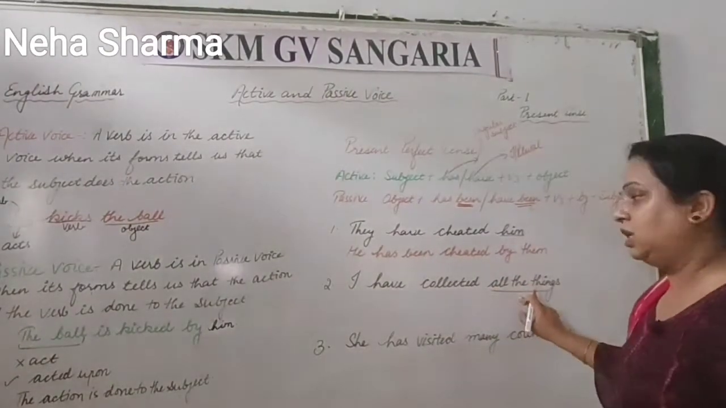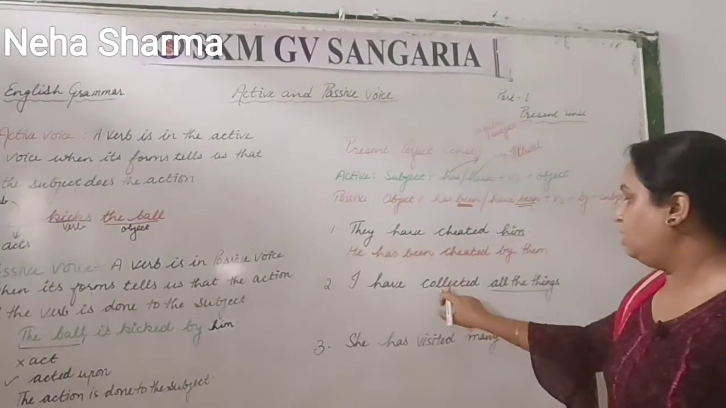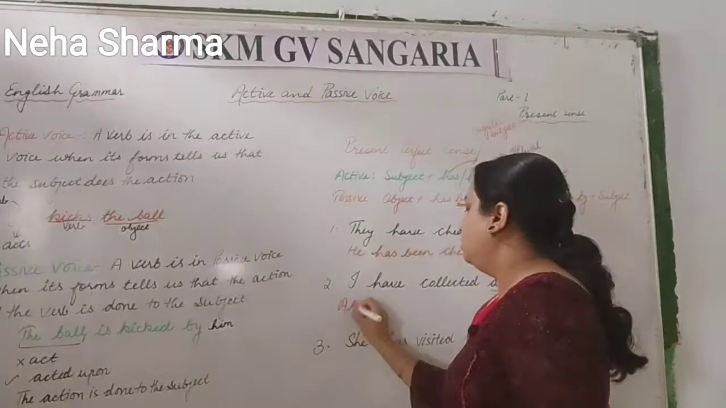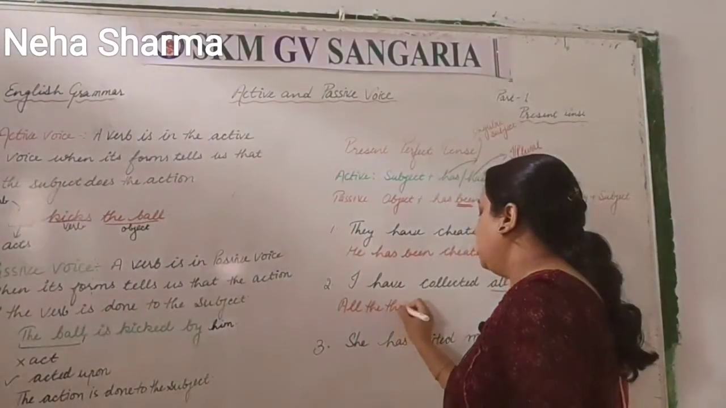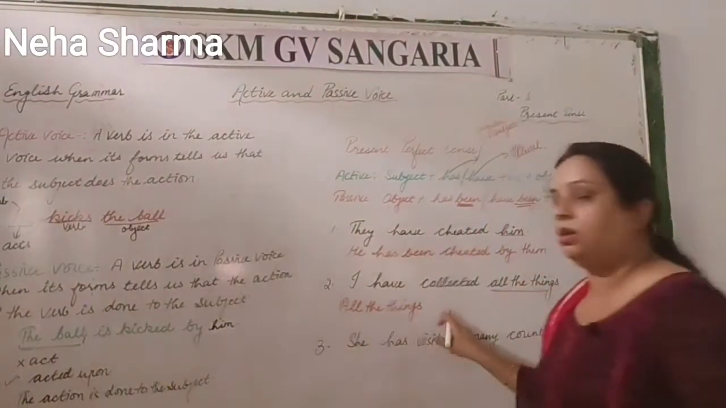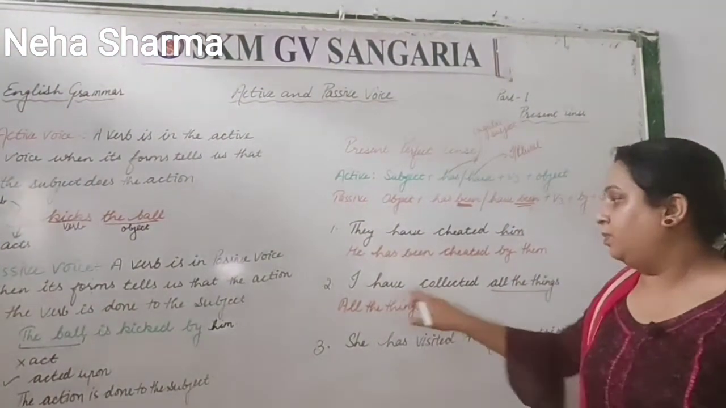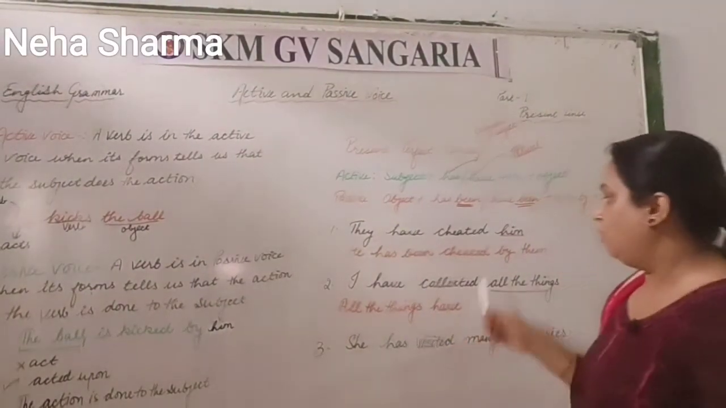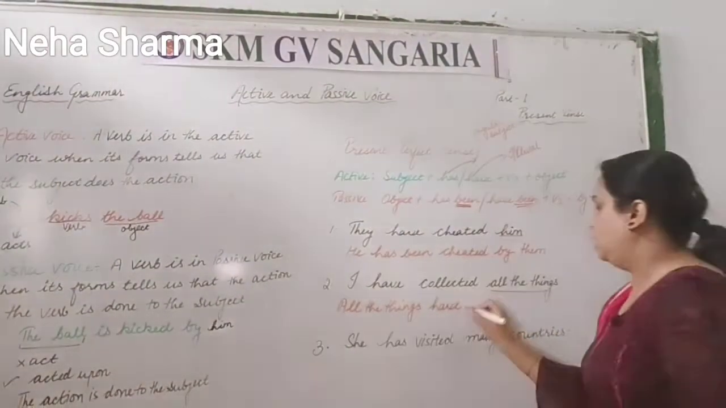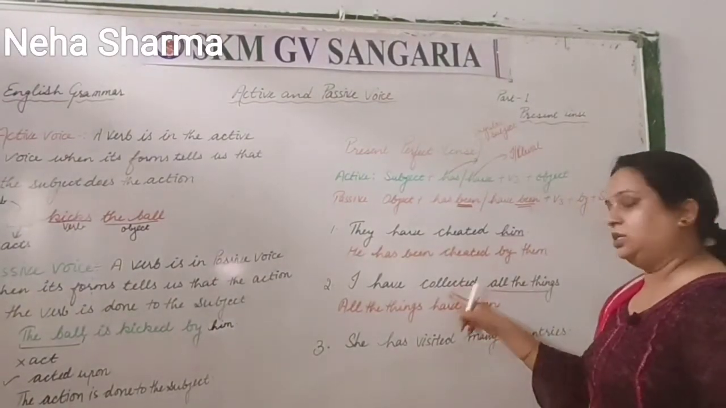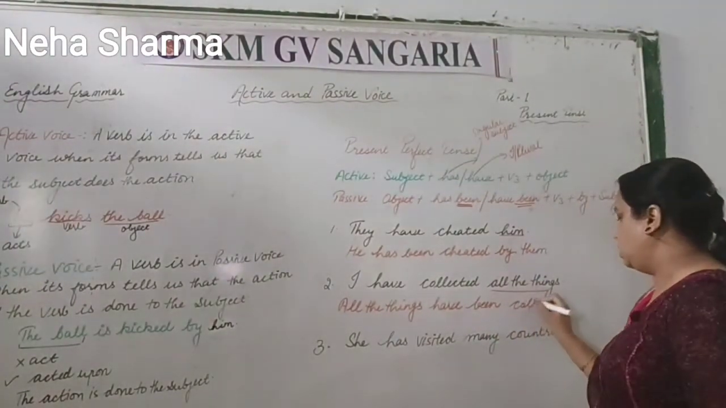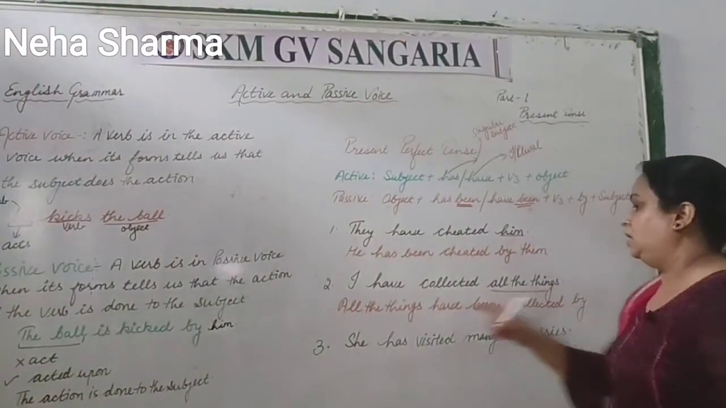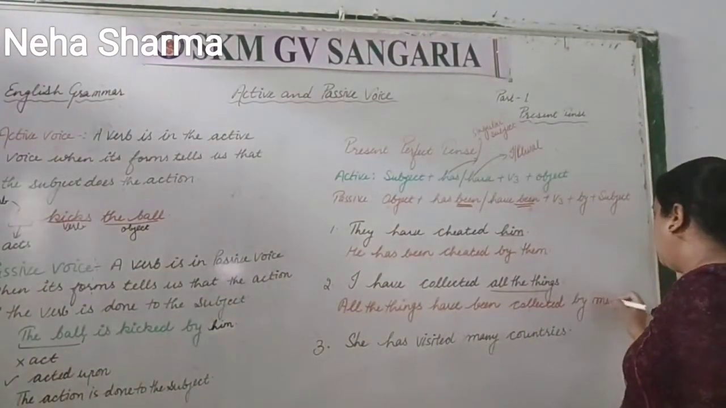I have collected all the things. So this collected is verb and all the things is object. So this you have to carry here. What? All the things. All the things, plural or singular? This is plural. With plural you have to add have. So all the things now have. With that what you have to add? Been, right? Have been collected. Third form is already given here, so that is collected. Now you have to use by, and that I changes into me.